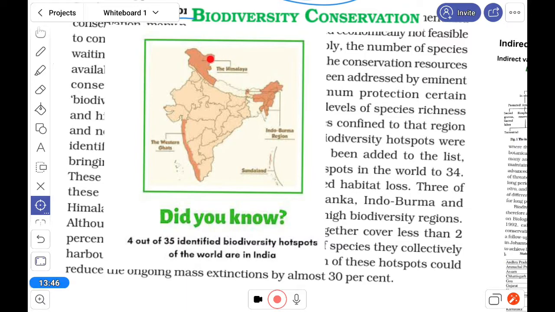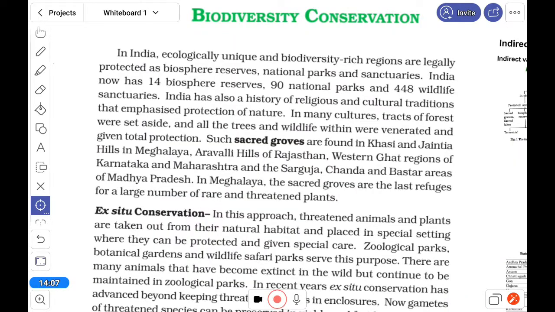These are the Himalaya area, the Western Ghats, the Indo-Burma region, and the Andamans, and the Sundarban and Andaman areas. India now has 14 biosphere reserves, 90 national parks, and 448 wildlife sanctuaries.